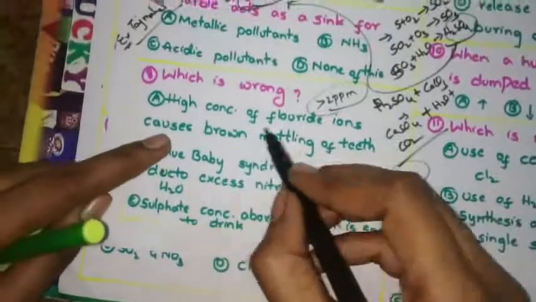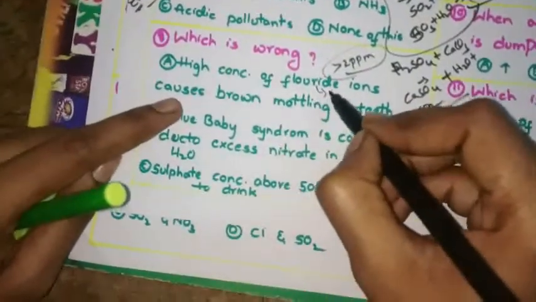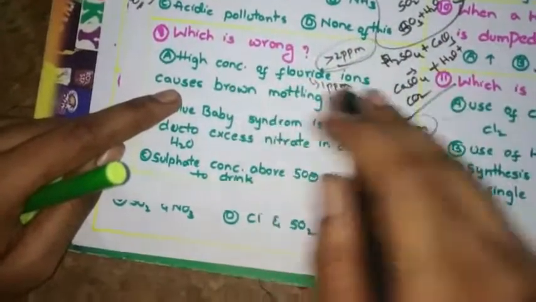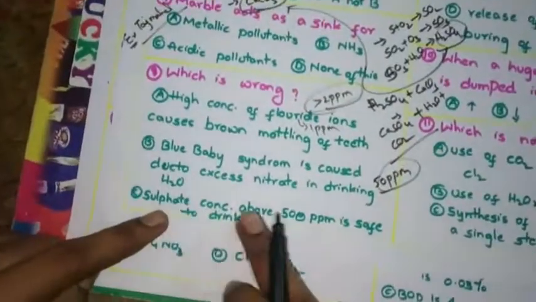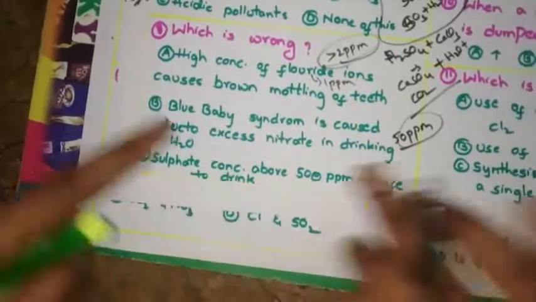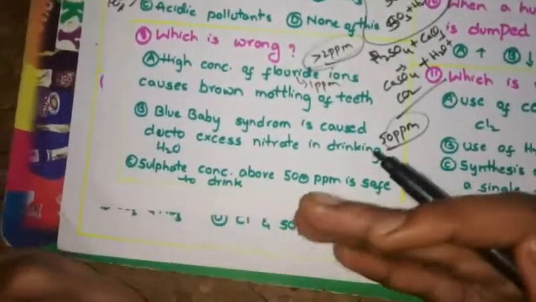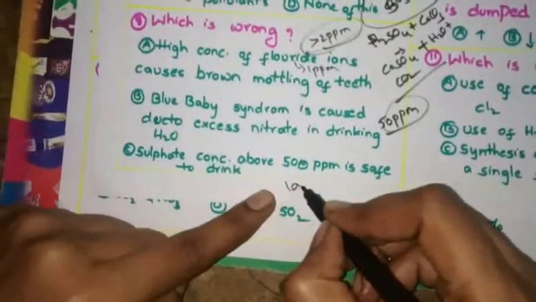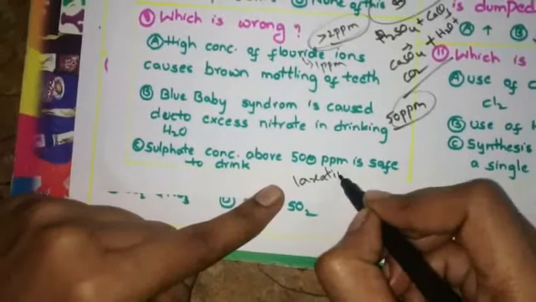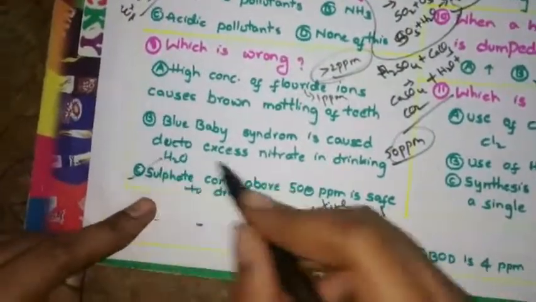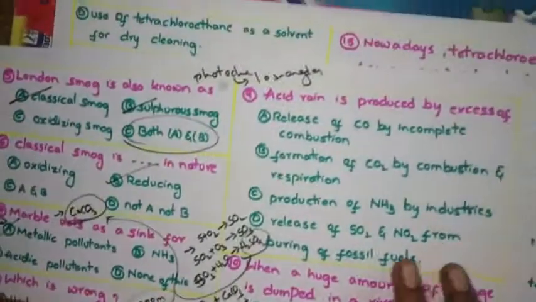The fluoride ion concentration should be 1 ppm; if greater than 2 ppm, it causes mottling. Sulfate concentration above 500 ppm is safe to drink? No, sulfate concentration above 500 ppm will give a laxative effect. So this is wrong.